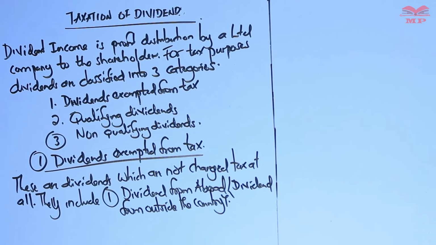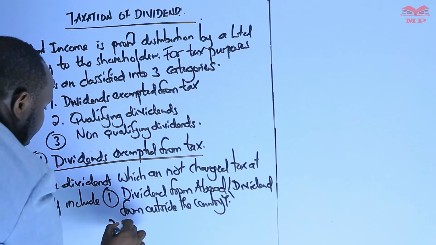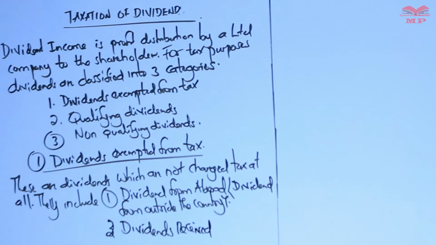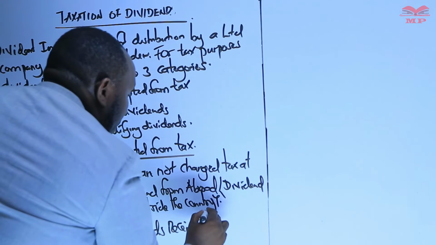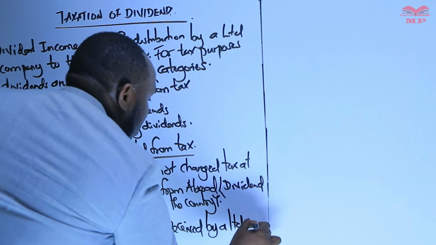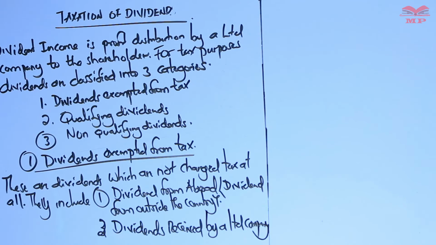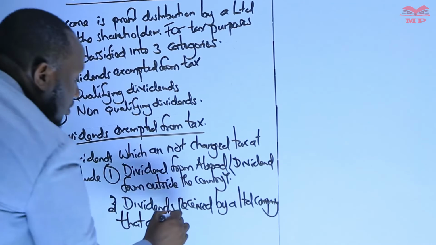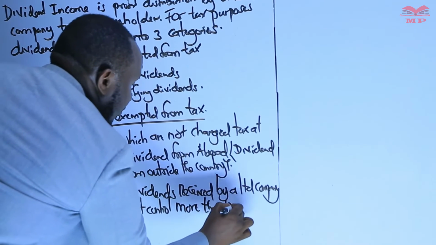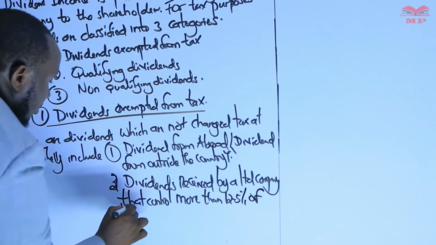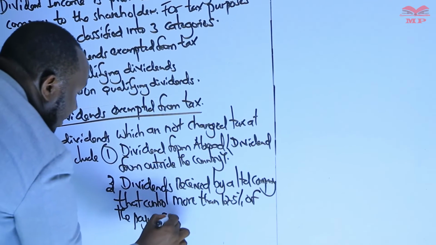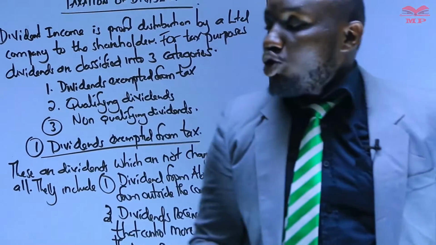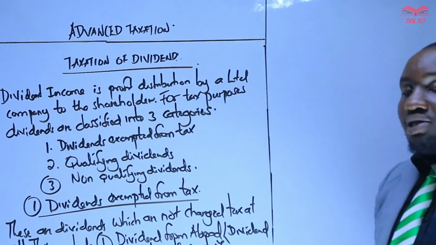Then we say dividends received by a limited company that controls more than 12.5% of the paying company. So dividends received by a limited company that controls more than 12.5% of the paying company.